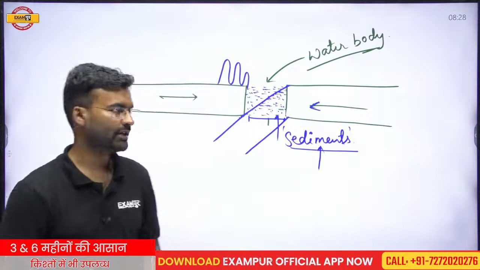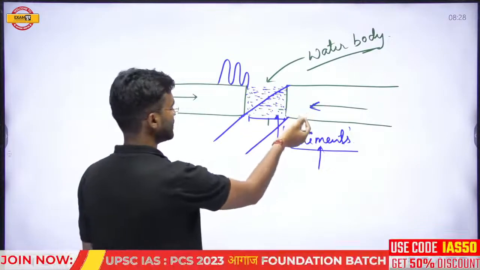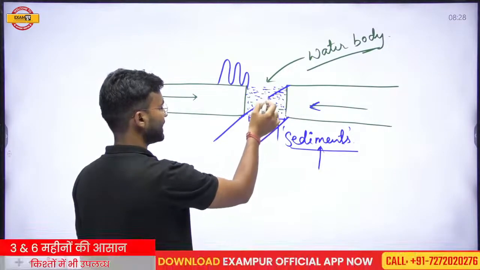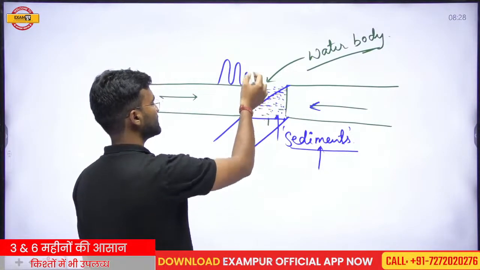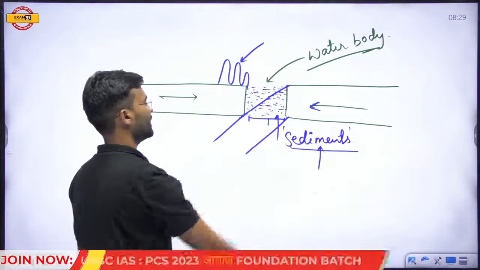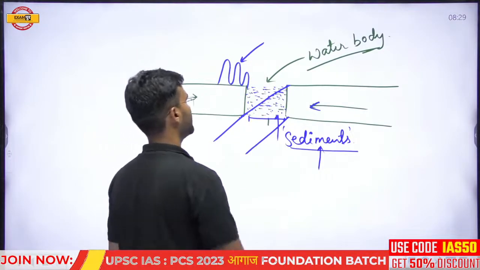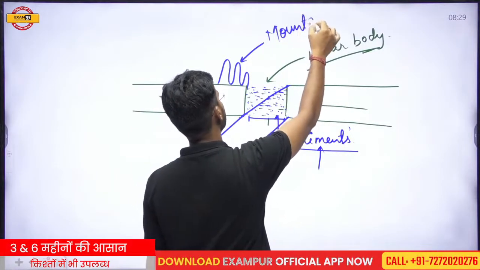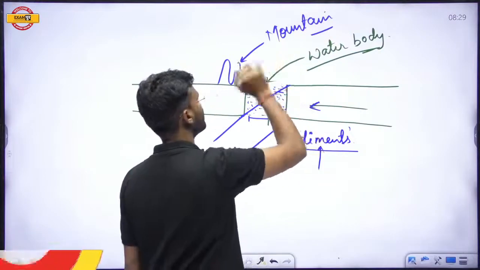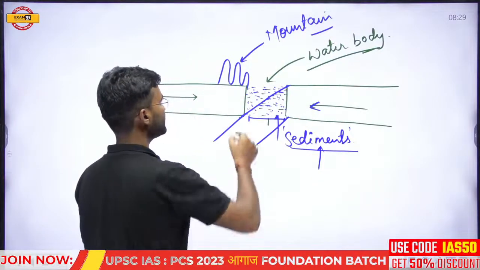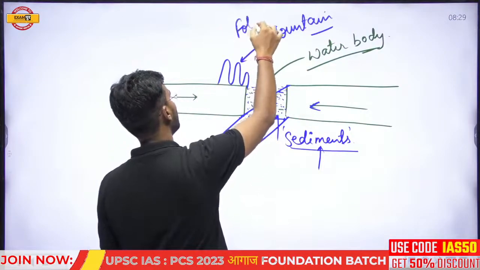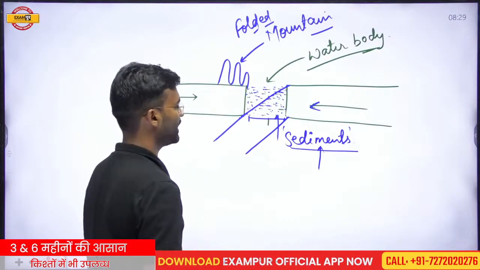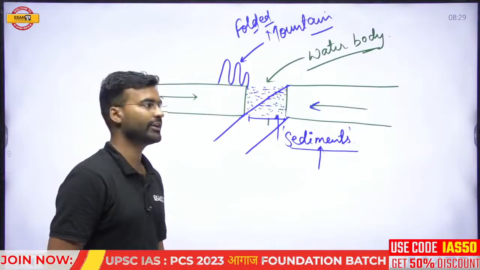Same like that here, when these two plates converge toward each other, the sediment found between this region starts to fold and move in the upward direction, and that will be converted into a mountain. If you look at this mountain, you will see the appearance of folds. This mountain is formed in the folding condition, and that is why such a type of mountain is called a folded mountain.